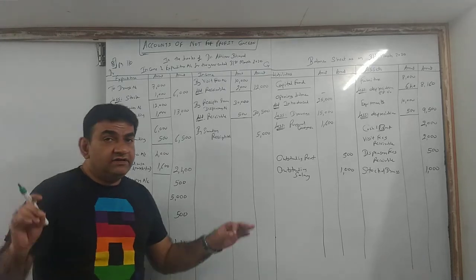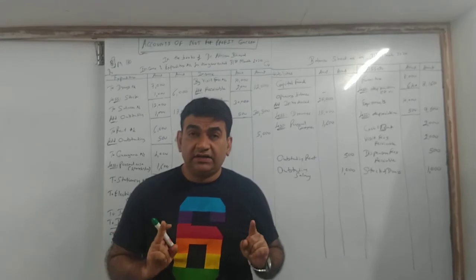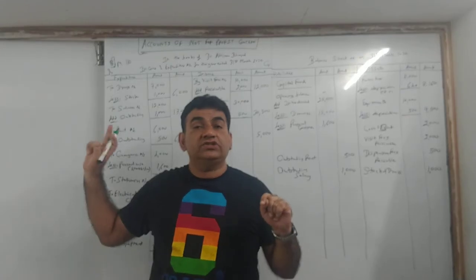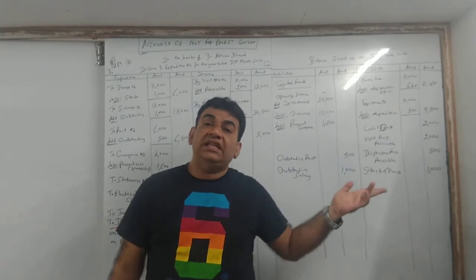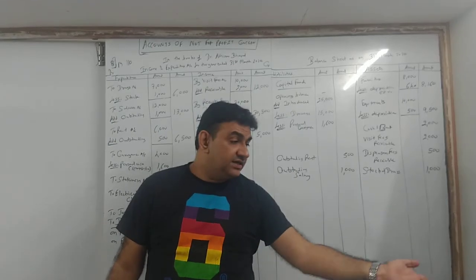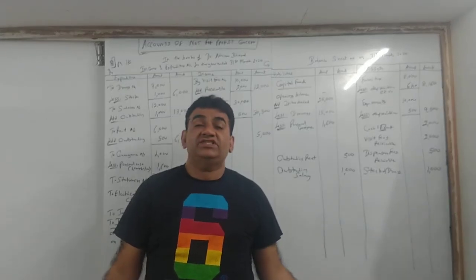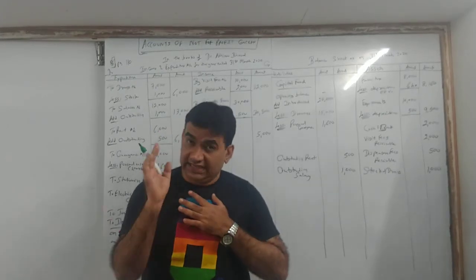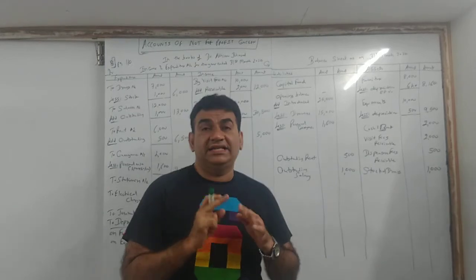So I'll repeat: we did the posting of the receipt and payment account first. Income went on the income side, expenditure on the debit side, liability on the liability side and asset on the asset side. We did 5 adjustments. Every adjustment had 2 effects. I have explained the logic of each and every adjustment. Now the next part, balancing.